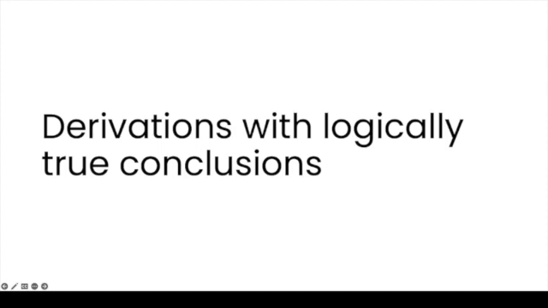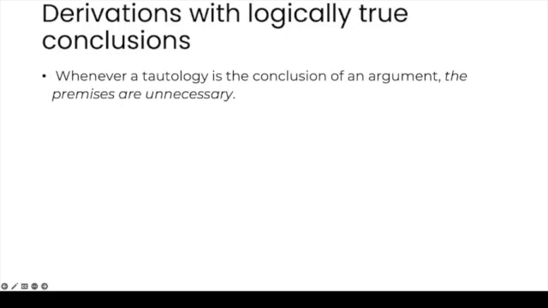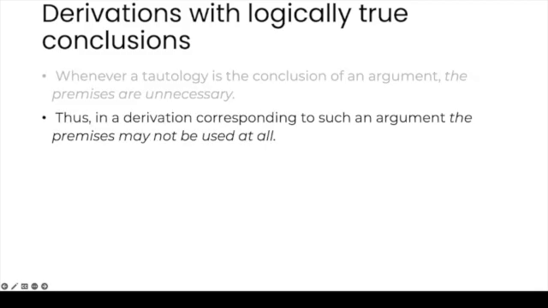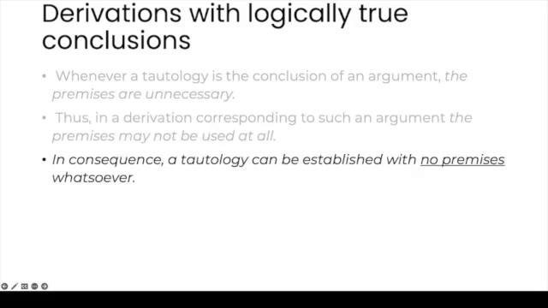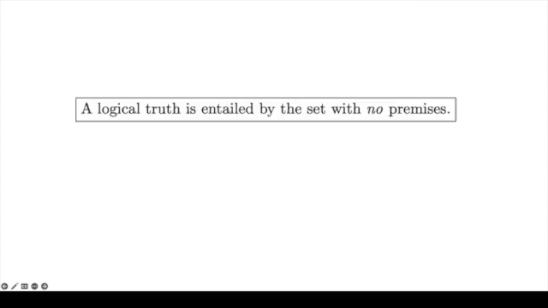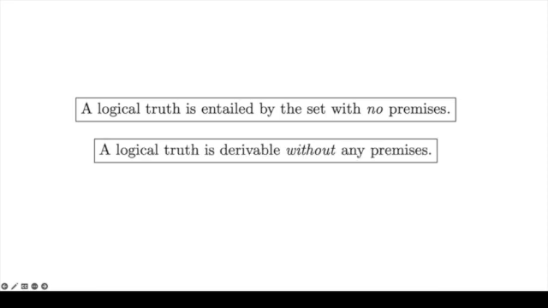How does this fact about validity affect those derivations that have logically true conclusions? In this way, whenever a tautology is the conclusion of an argument, the premises are unnecessary. Thus, in a derivation corresponding to such an argument, the premises may not be used at all. A tautology, then, can be established with no premises whatsoever. In sum, a logical truth is entailed by the set with no premises. And what is important for our present topic, a logical truth is derivable without any premises.